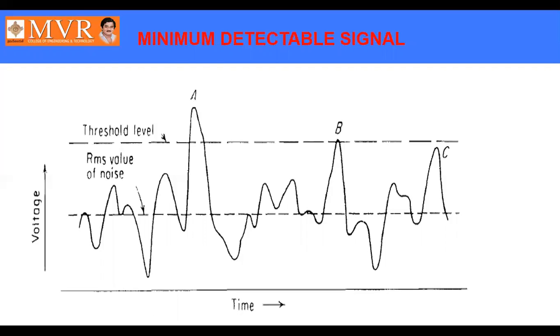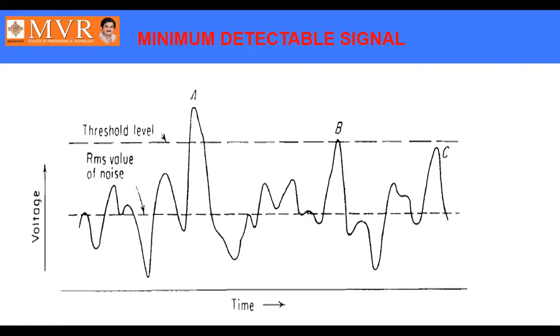That is, the threshold level should not be high and should not be low. If the threshold level is very high, there is a problem that we may miss the target. If the threshold level is very low, we will get the noise as a target. That is supposed to be a false alarm. So while designing a threshold level, there should be a compromise: it should not be low and it should not be high. If it is high, the target may be missed, and if it is low, the receiver can consider the noise as a target. That is supposed to be a false alarm.